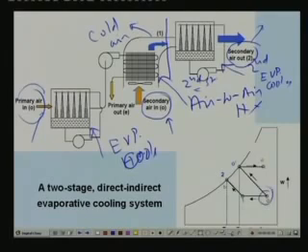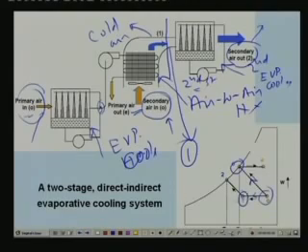The same thing is shown here on the psychrometric chart. For example, this is the condition of the secondary air here and the primary air here. The primary air undergoes cooling and humidification. So O dash is the exit of the first evaporative cooler, and this air then flows through the air to air heat exchanger. Its temperature increases and the temperature of the secondary air reduces in this direction. At the end of this, point 1 is here. At this point it enters the second evaporative cooler, where it undergoes cooling and humidification.